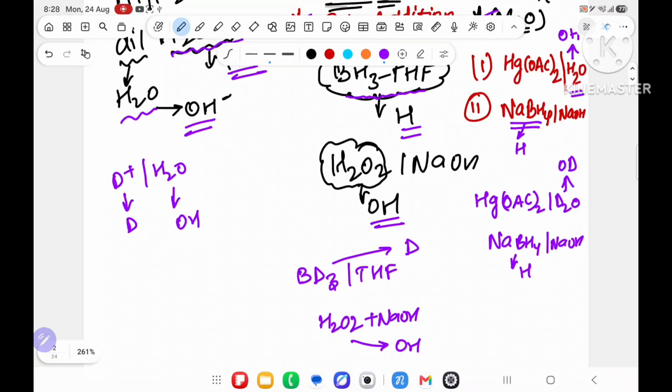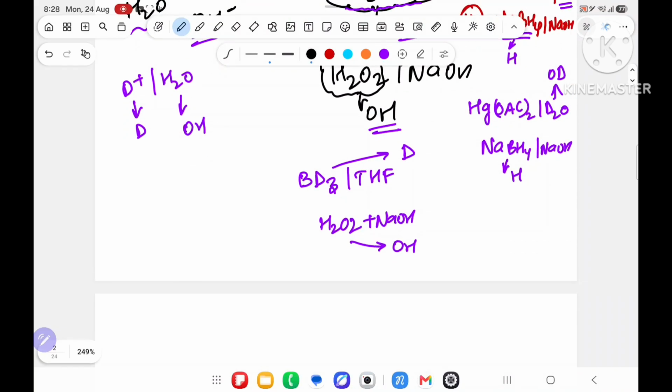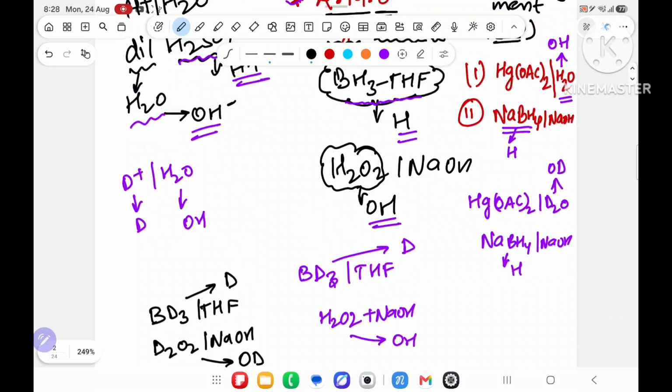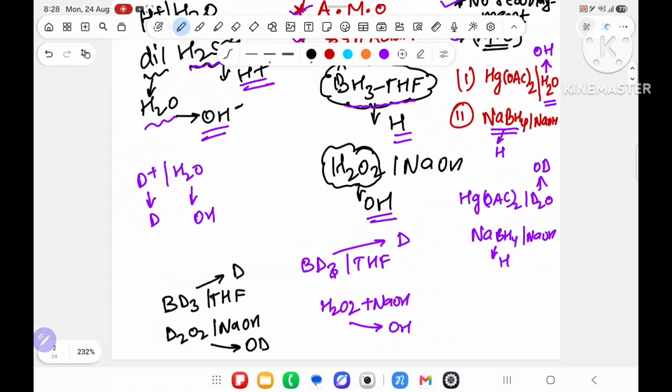So you have to see where we will get OH. Suppose one changes the reagent like this: BD3 THF, and in place of H2O2 I take D2O2 in presence of NaOH. So this will give D, this will give OD. Understanding the point? So I have dictated what is the source of H and what is the source of OH.